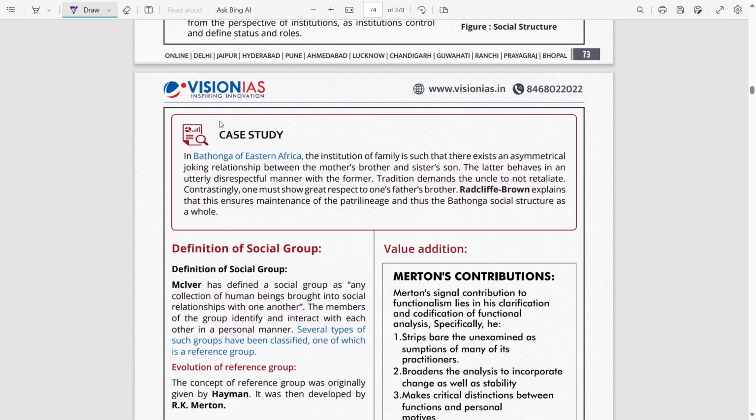So, if you read this case study of Bathonga in Eastern Africa, this is actually a very good case study and very interesting as well. So, do read this. It would be very clear how this social structure is maintained by the use of different joking relationships between the mama and the bhatija, that is mother's brother and sister's son.